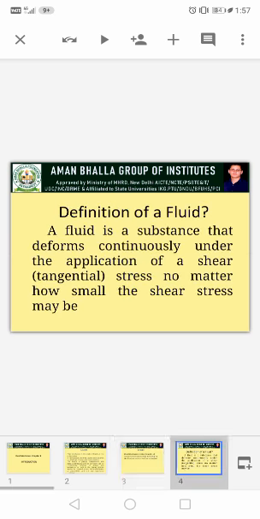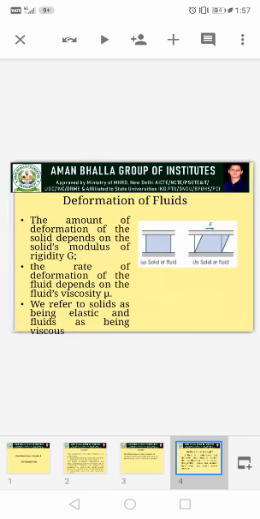Now the next is the definition of a fluid. In simple definition, we can say anything which can flow is called a fluid. Now here is a proper definition. A fluid is a substance that deforms continuously under the application of a shear stress, no matter how small the shear stress may be. Like from here, deformation of a solid.